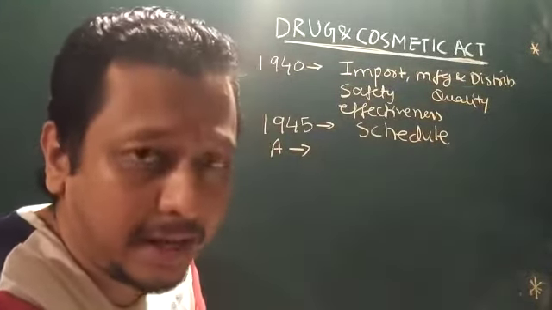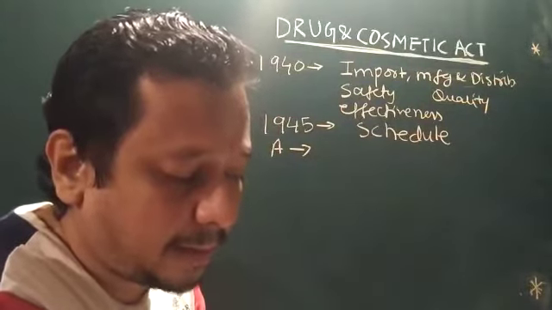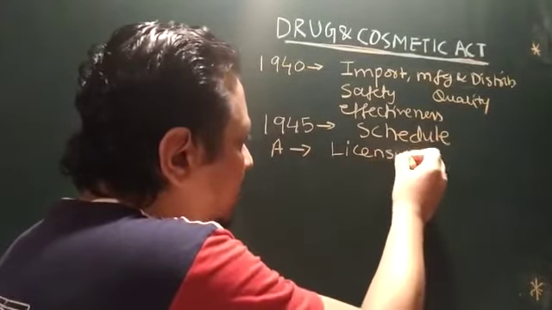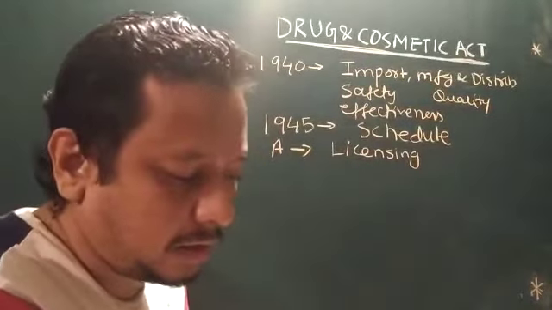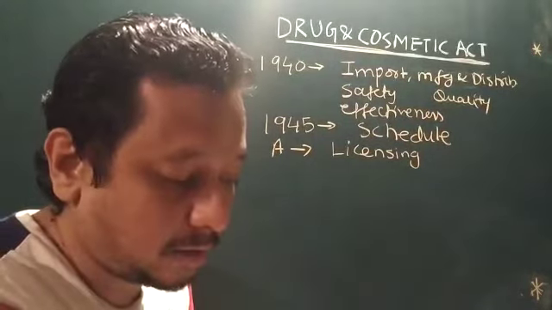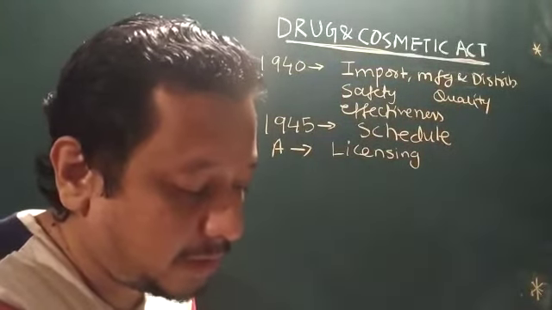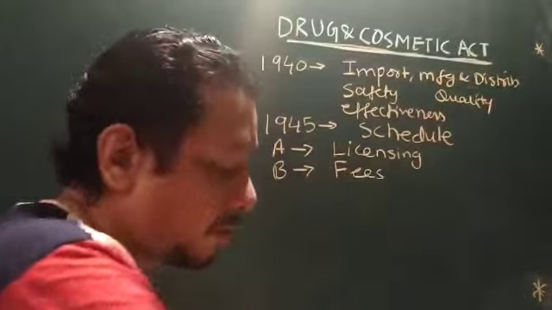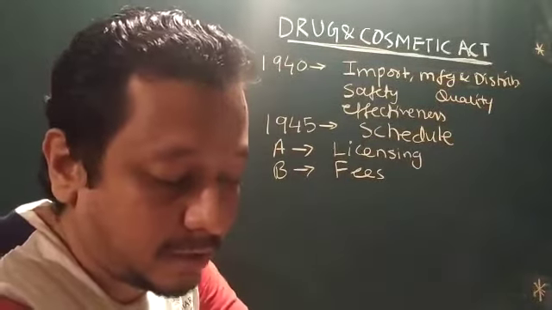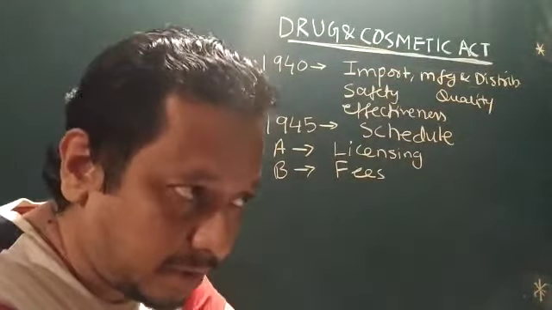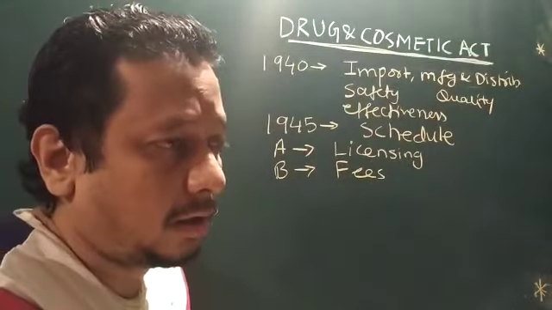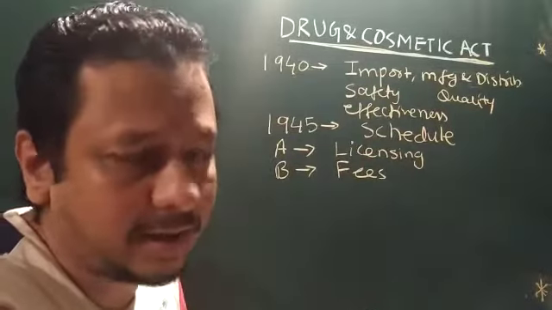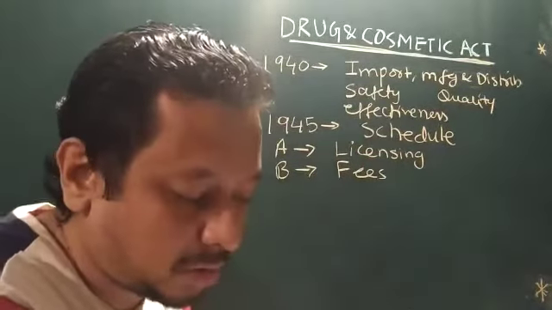Okay, so first is Schedule A, which contains forms and formats for the application of licensing. You have various licenses. Schedule B is a fee structure of government-run laboratories, like the Central Drug Laboratory. We'll be discussing the governing bodies in a separate video. Over there we have PCI, the Drug Technical Advisory Board. All the bodies are going to come under that.